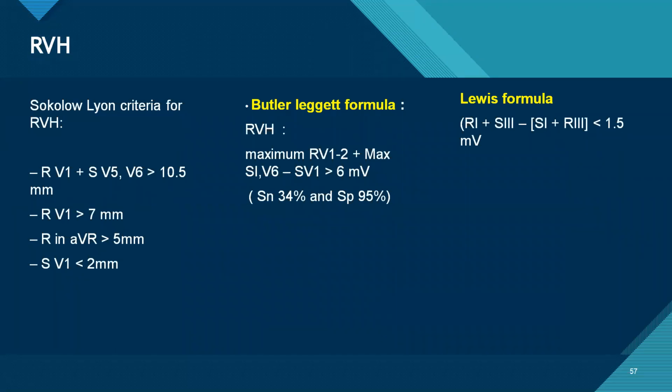Then the Butler-Leggett formula, and the Lewis formula: R wave in lead 1 plus S wave in lead 3 minus S wave in lead 1 and R wave in lead 3, more than 1.5.